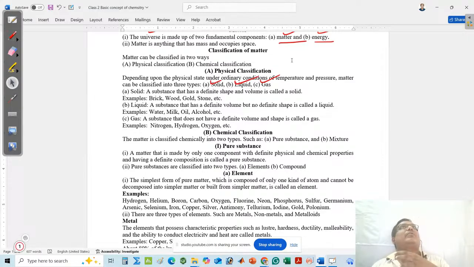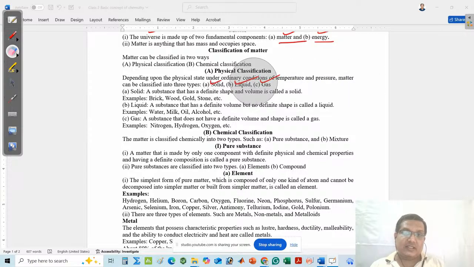Then can you say what is solid, what is liquid, what is gas, and what are the examples of solid, the examples of liquid, and the examples of gas? Let me discuss the definitions. Remember two important things. One is shape, another is volume. Shape means akara. Volume means ayatana.